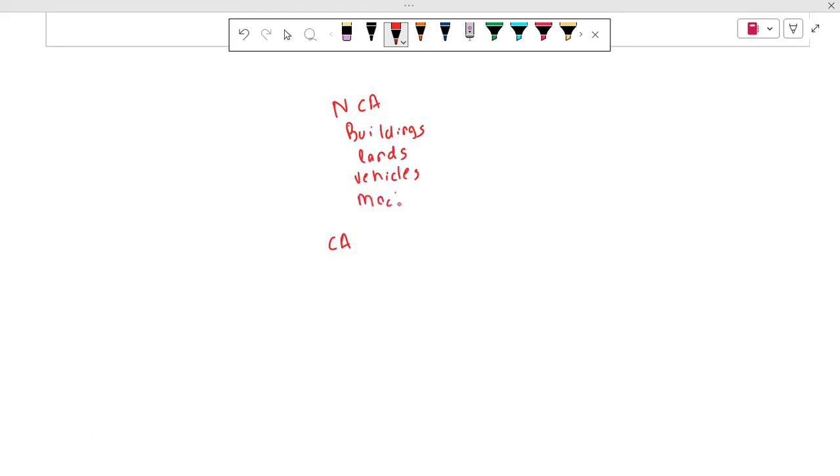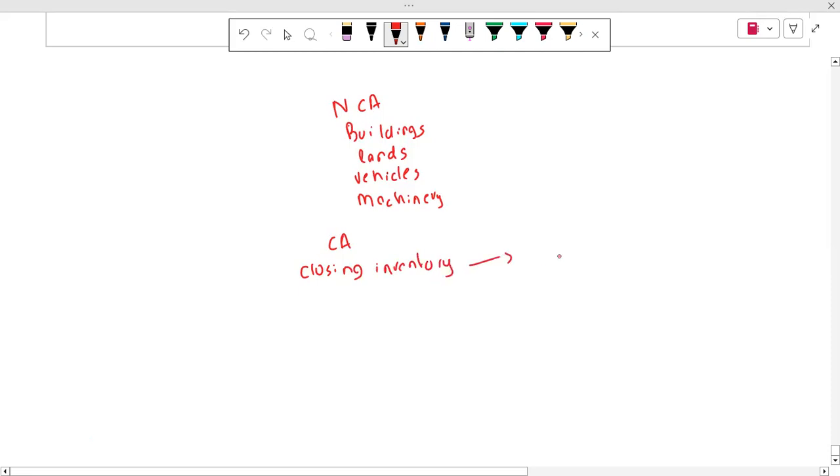Why? Because we can use these things for more than 1 year. So what are basically our current assets? First of all, at the top of the current assets is our closing inventory.